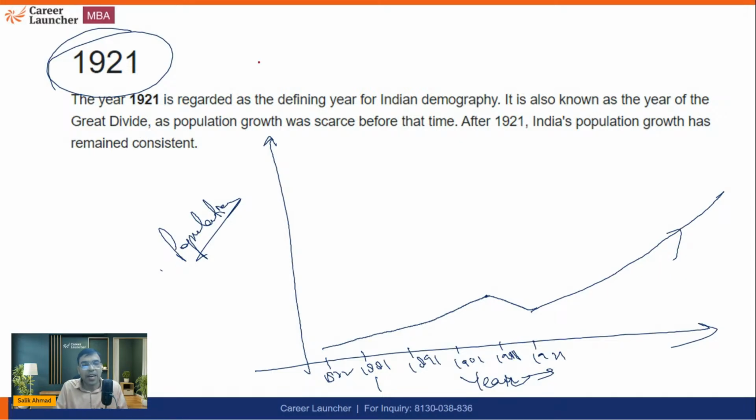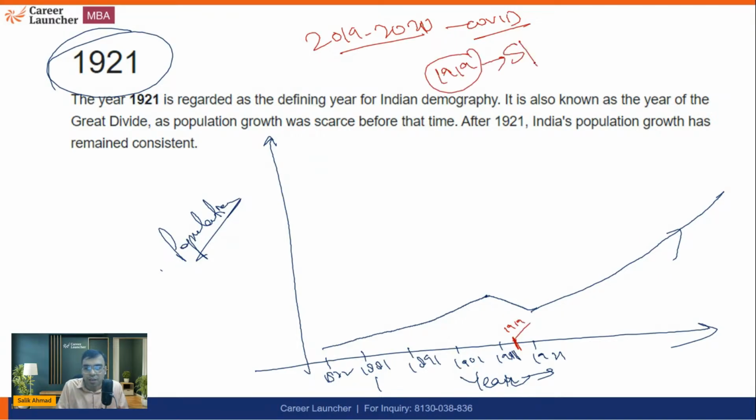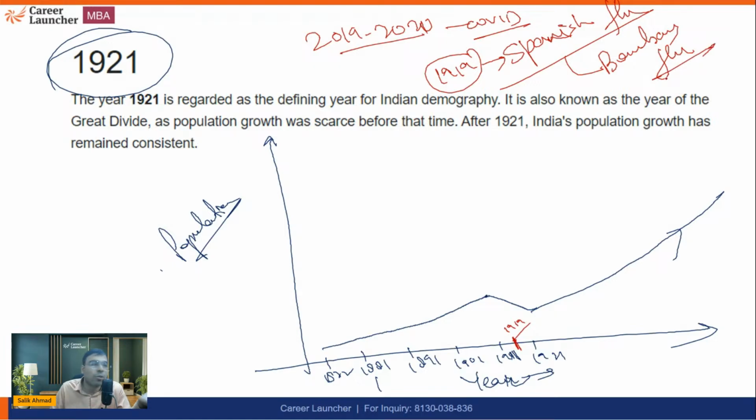I'm sure you must be aware, around 2019-20 we had seen COVID. So almost exactly 100 years back, around 1919, we had seen the Spanish flu. When this Spanish flu arrived in India, it came through ships, people coming from Europe. People came to India and they spread it. That was called the Bombay flu in India. It killed so many people that the census numbers, the population, decreased as compared to 1911. In 1921, we have seen a decrease in population. That is why this is called the Great Dividing Year.